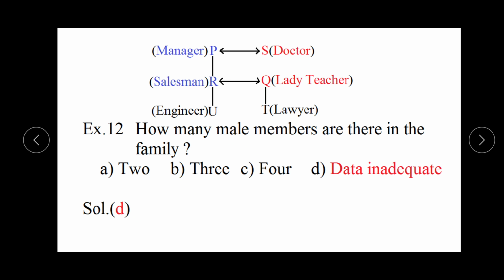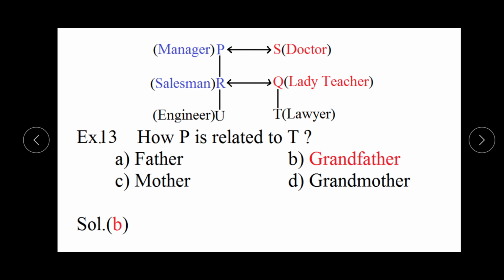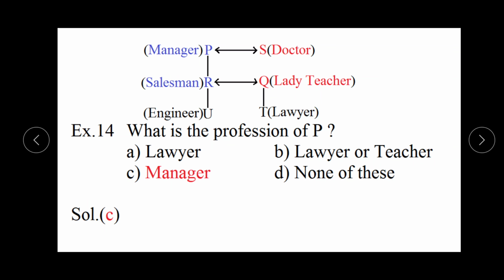Information is not completed. In the second, how is P related to T? So here this is P, which is a male person, and these are the 3 generations. P belongs to the top generation and T belongs to the lower generation. It means we can say that P is the grandfather of T, the second option. In the next question, what is the profession of P? The profession of P is manager, the third option.